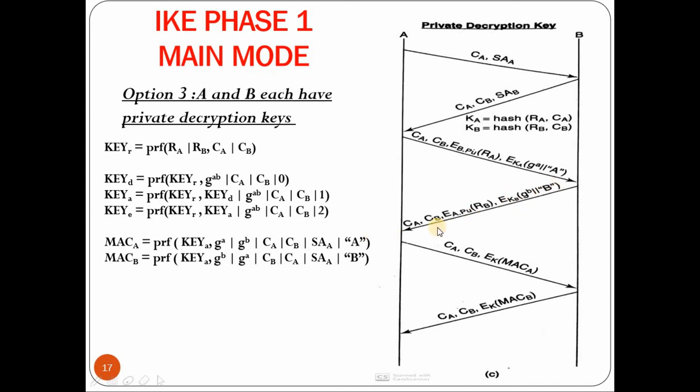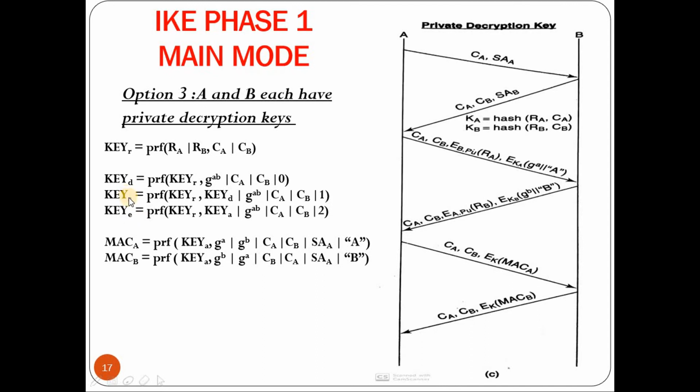On receiving this message, in order to decrypt this one, A requires RB. So it performs decryption using A's private key. It gets RB. Using RB, it computes KB. Once KB is computed, it will decrypt this message. On decryption, it will get the Diffie-Hellman partial key, and it also gets the identity of B. On receiving this, both the parties will compute g to the power ab mod p. Then they will compute these four keys, that is root key, derived key, authentication key and encryption key.